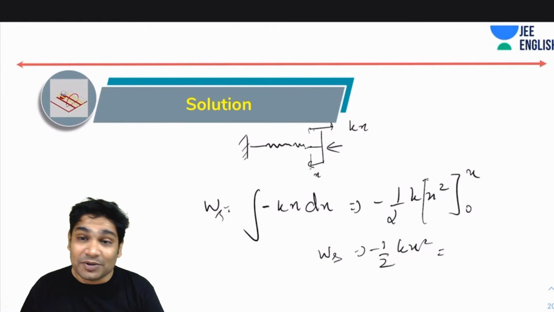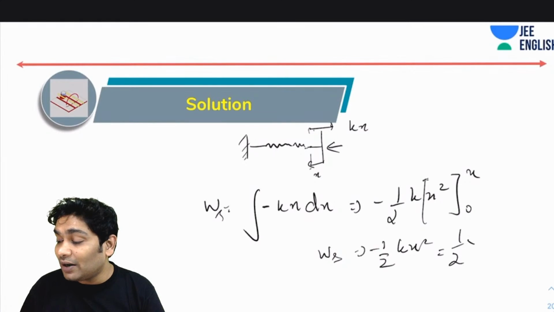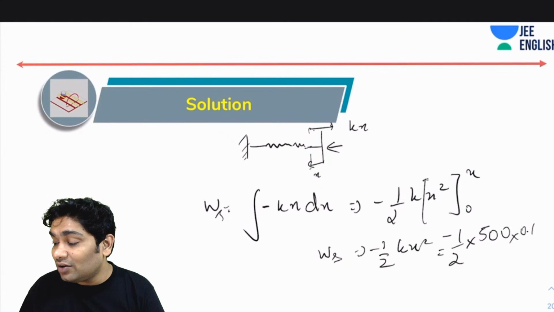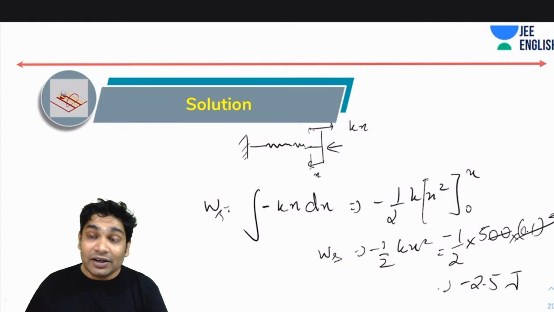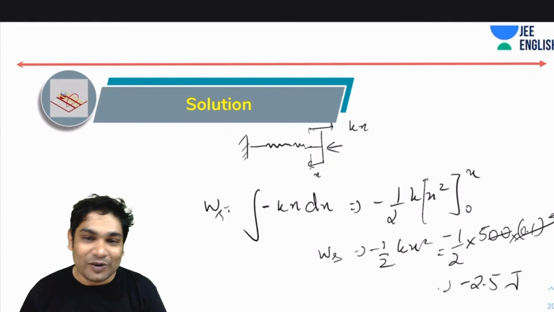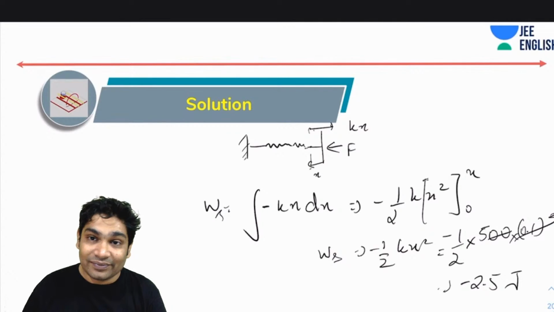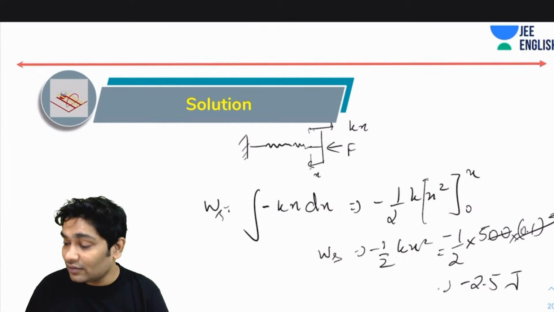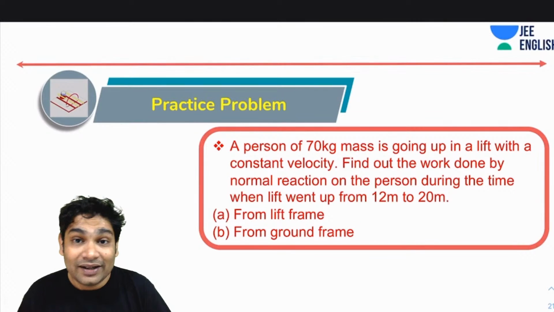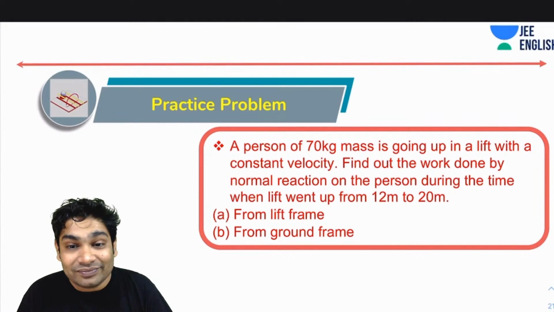Of course you can substitute your values now and you'll get 1 by 2 into 500 with the minus sign into 0.1 whole square. So that will be 5 by 2, minus 2.5 joules. Similarly, the work done on the spring would be plus 2.5. The external force must be getting applied in this direction only. So fine. Let's solve one more problem.